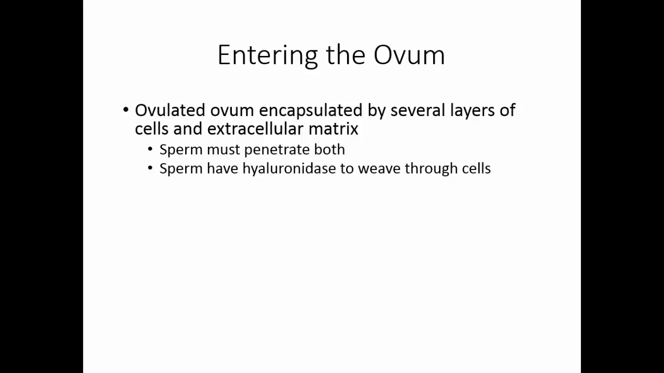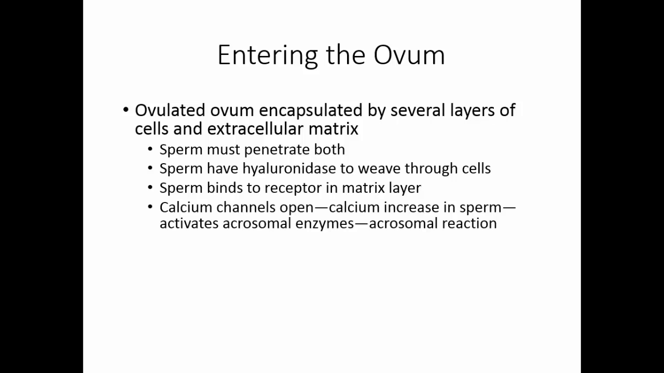Sperm have hyaluronidase. This allows them to break between the cells of the outer layer of cells and weave through the cells to get to the matrix. Once the sperm get to the matrix, they bind to receptors in the matrix layer. This causes calcium channels to open. Calcium will increase in the sperm, and this will activate the acrosomal enzymes. This is known as the acrosomal reaction.